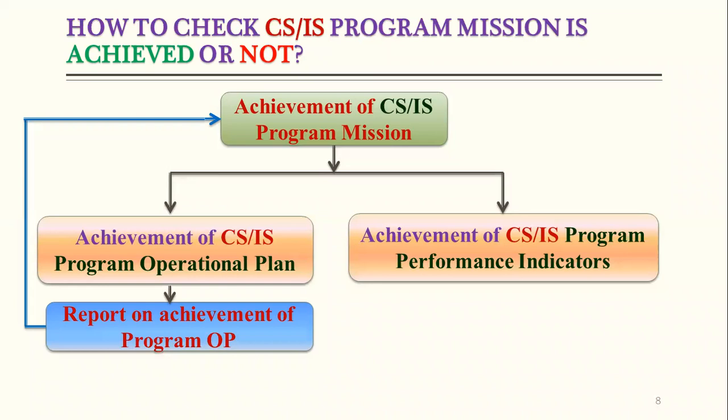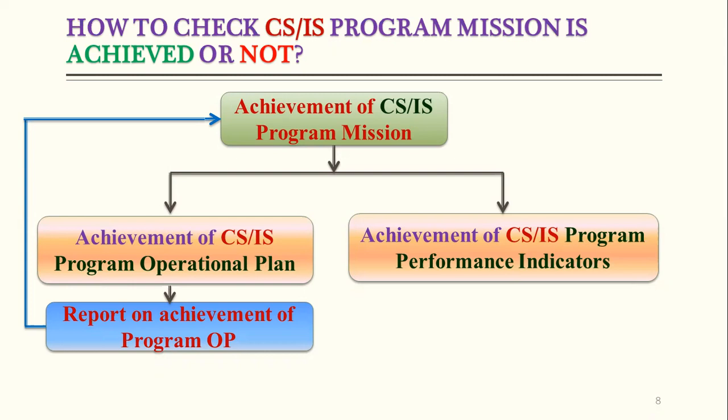So at the end, we have to prepare the report on how many tasks are achieved and how many tasks are not achieved. As decided regarding the operational plan, the achievement benchmark will be 85%. So if we have achieved 85% of the tasks from the operational plan, it means that we have achieved the mission of our program.